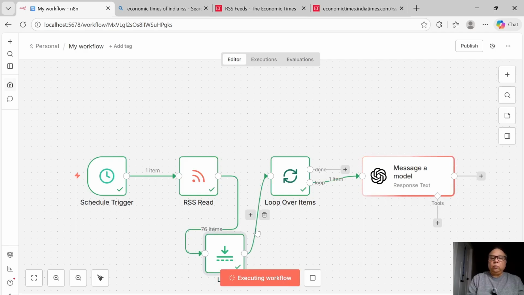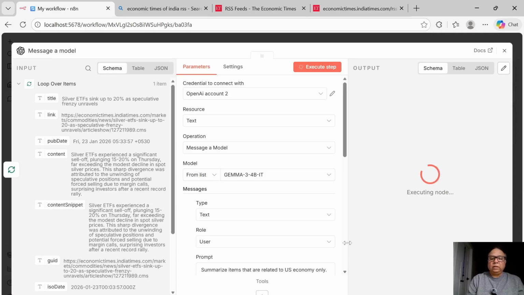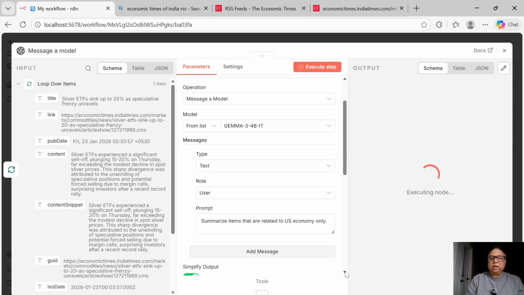You can see it is one item and it's sending only one item to the message model. Let's now see if it executes and does whatever we asked it to do. And what did we ask it to do? We asked it to summarize items that are related to US economy only.